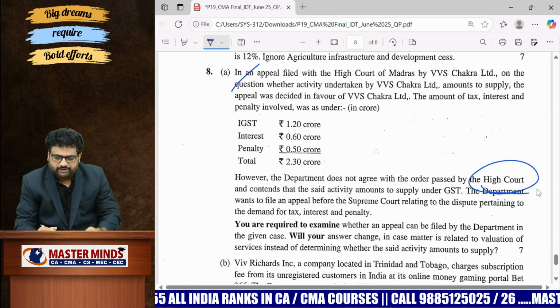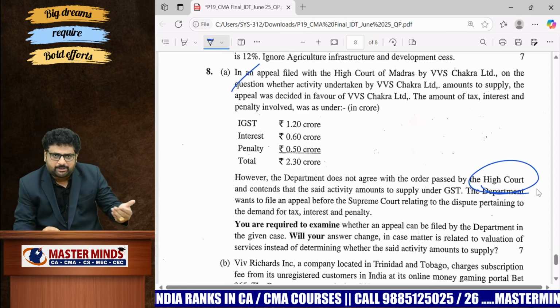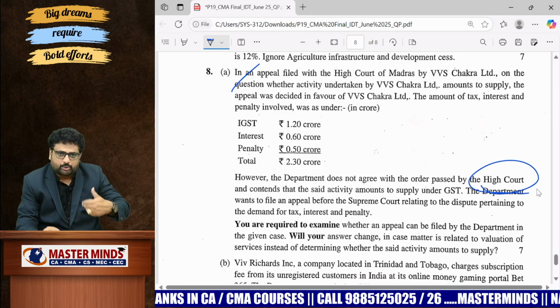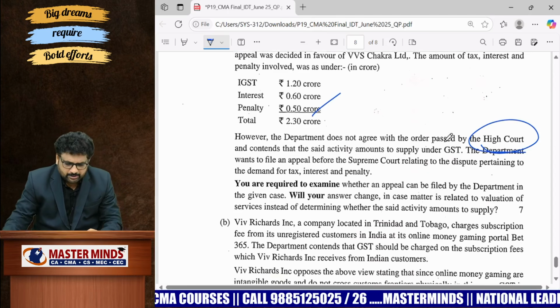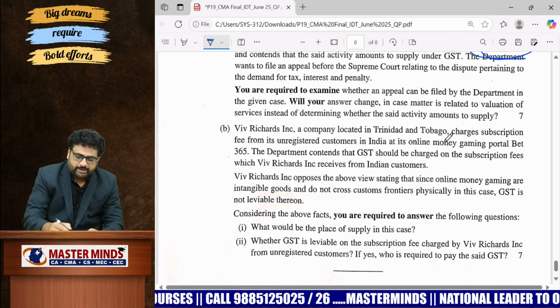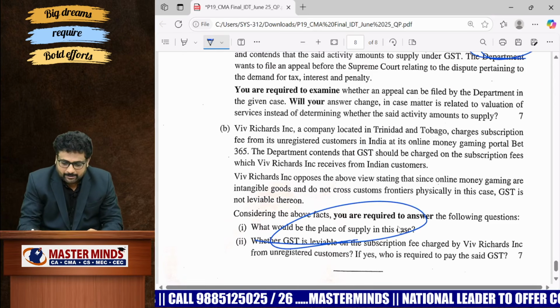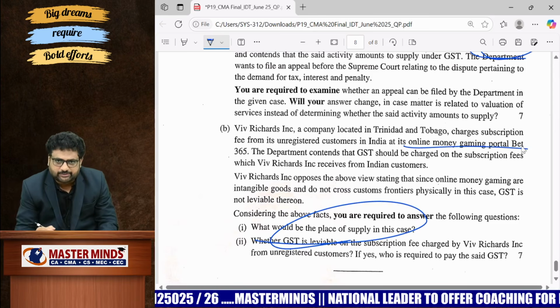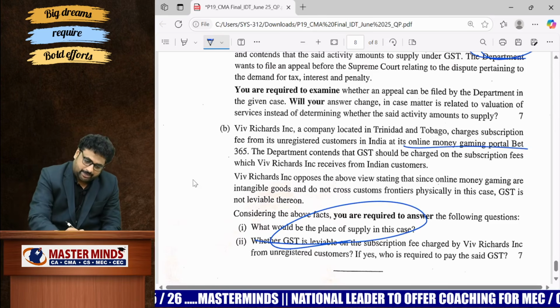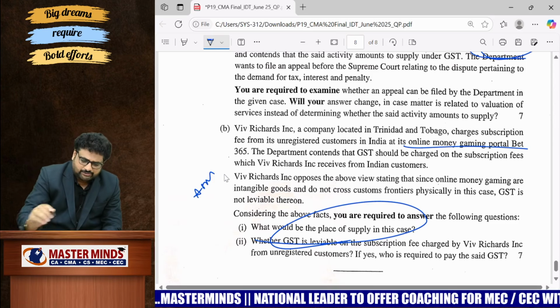And 8A is actually with respect to appeals and revisions. If any order passed by the High Court is not acceptable, then what are the cases where we can go to the Supreme Court is specified here. It is an easy one according to me. And it is with respect to OIDAR services, place of supply, online money gaming, like that. What is the place of supply is the topic here. It is based on amendment plus place of supply. It is easy to do.